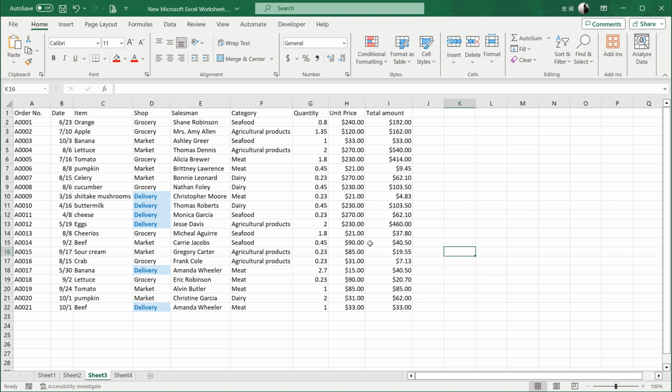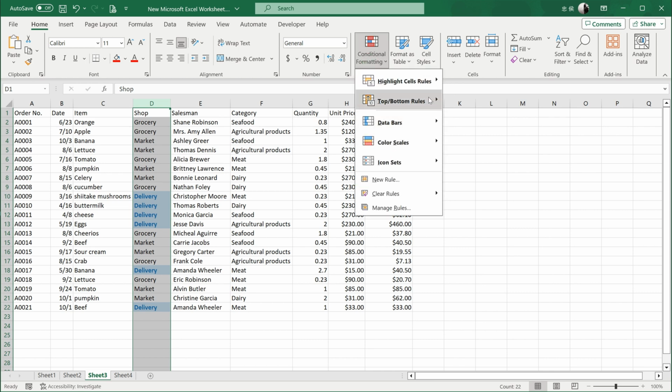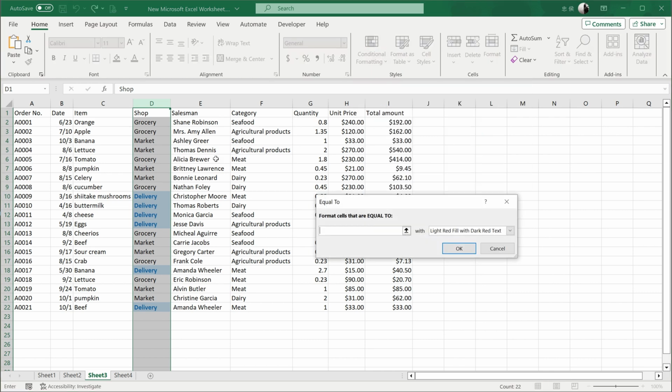We can even apply multiple conditions to the same column. For example, I also want to highlight the market channel with a color. Then repeat the previous steps. Click Format Conditions again. Choose Equal to, click on Market, then click OK.